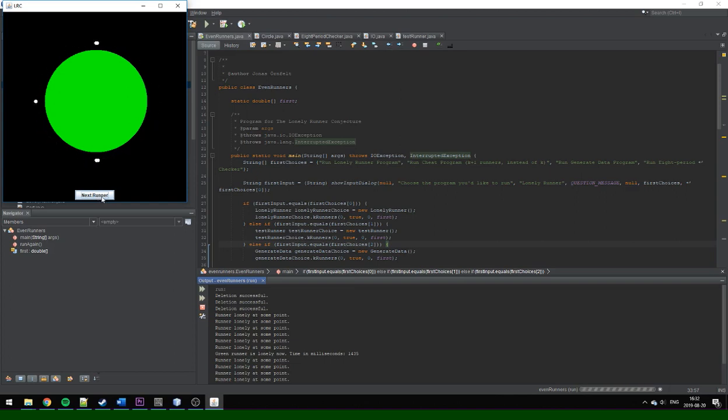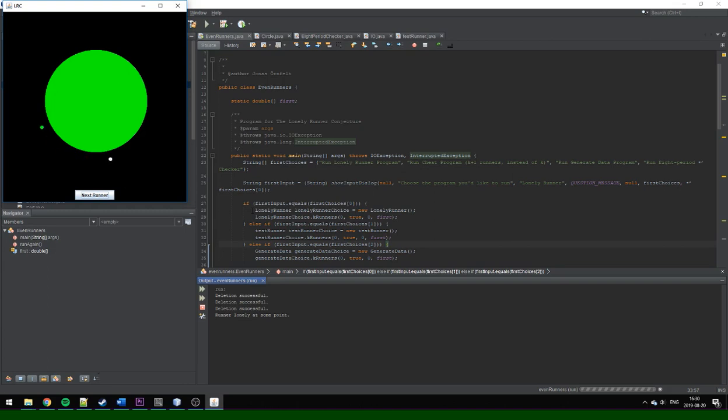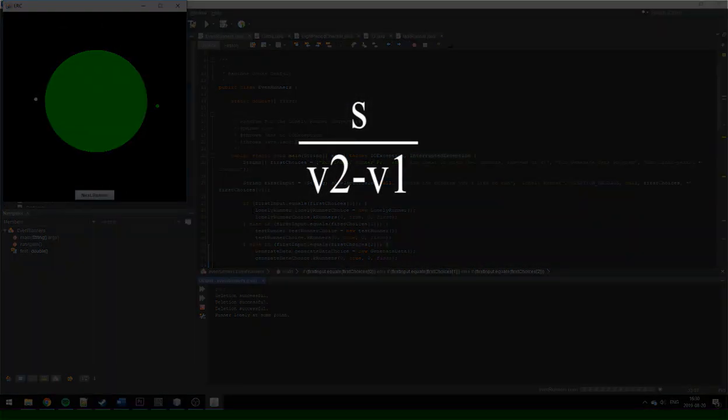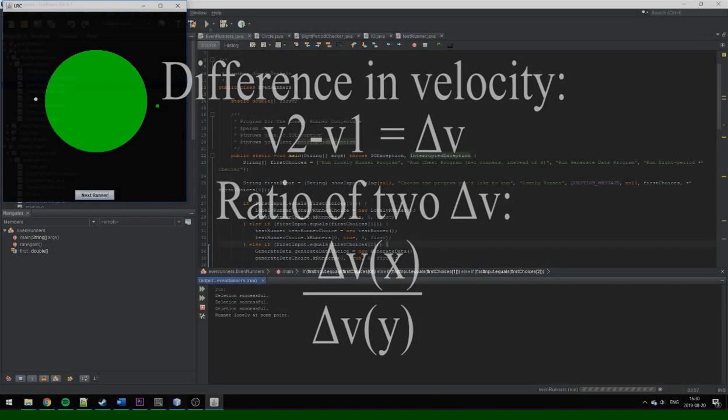I got interested in this problem at first because I found it interesting to think about how long it takes for 2 different velocities to be a distance s from each other. And this can easily be calculated by taking the distance and dividing it by the difference in the 2 velocities. This is something I call delta v, and this is what my take on the lonely runner conjecture revolves around: the difference in velocity and the ratio of differences in velocities.